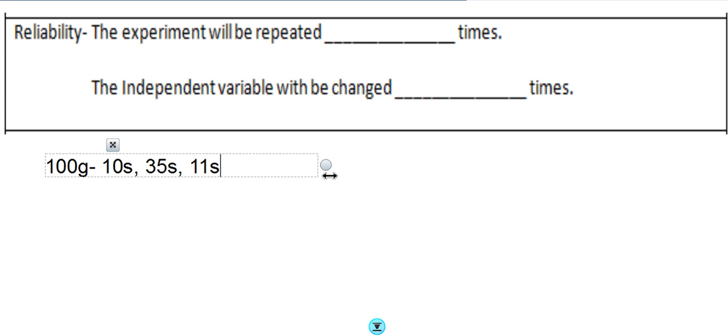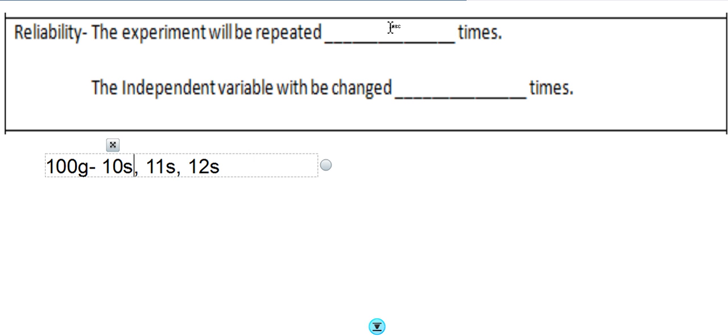And if I test it a third time and it comes up as 11 seconds, then I'm pretty sure that the 35-second one is incorrect. Okay? And I can just disregard it. I can take it out of my results. I may even want to do it a fourth time just to get 3 really good results. But I really only have to do it 3 times, okay? And like I said, if you've done it 3 times and one of them is looking like it's not correct, you can just get rid of it. Put it in your table of results, but you don't have to do anything with it. I'll explain more about that later on.